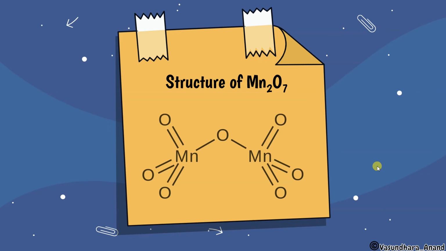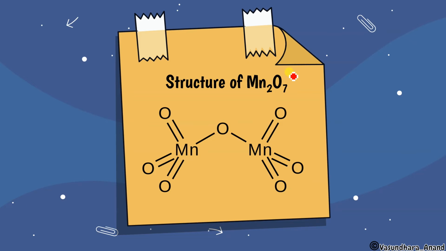Structure of Mn2O7, if you draw it, we have done it in the p-block many times. We have Mn2, so write the 2, and these 7 oxygens, distribute them equally, and then 1 oxygen is left, so the central oxygen will form either 2 single bonds or 1 double bond. Nothing else is there, so the other oxygens form double bonds, but this central oxygen is attached to this Mn as well as this Mn, so single bonds. And one more thing, Mn has maximum valence electrons 7, so it can form a maximum of 7 bonds, and that it has formed.